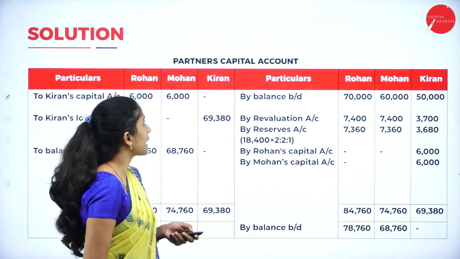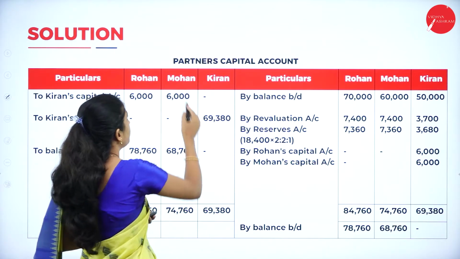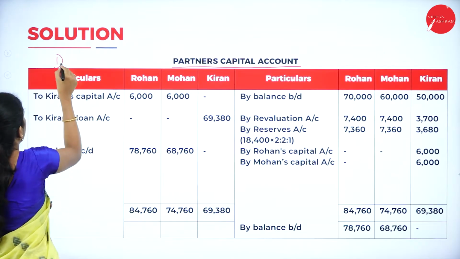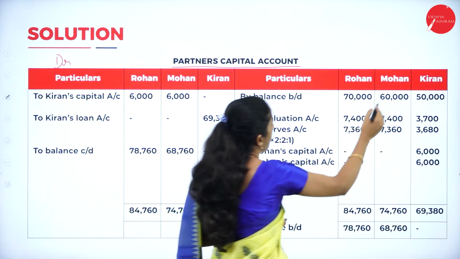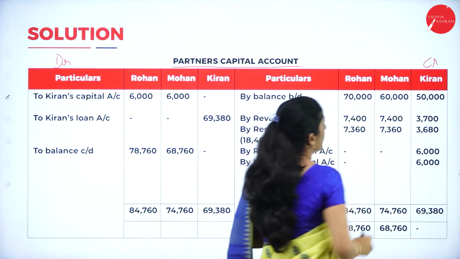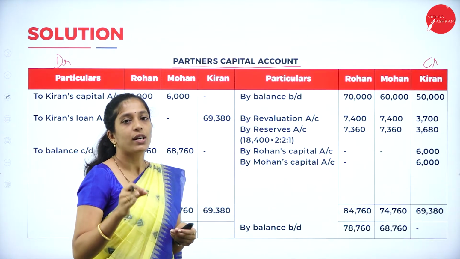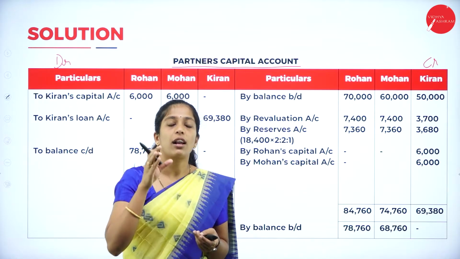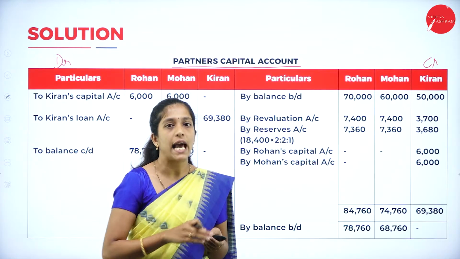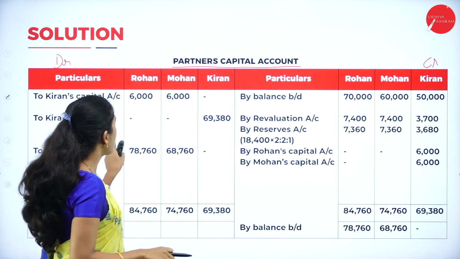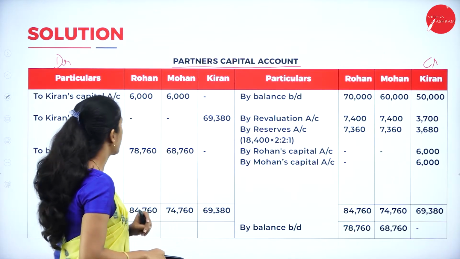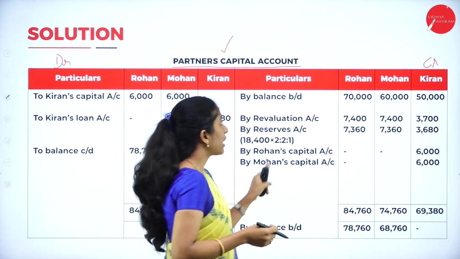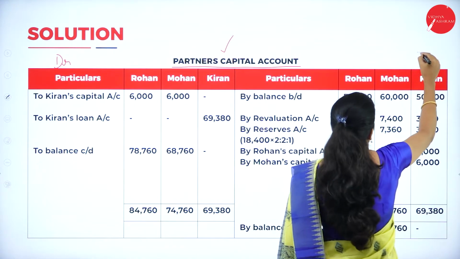Now coming to the next account, partners' capital account. So write the heading, write debit and credit. Next, what is the format of partners' capital account? You will write particulars and you'll draw a column for each partner including retiring partner also. So who are the partners? Rohan, Mohan and Kiran. Now who is the retiring partner? Kiran is the retiring partner. In the same way, credit side Rohan, Mohan and Kiran.